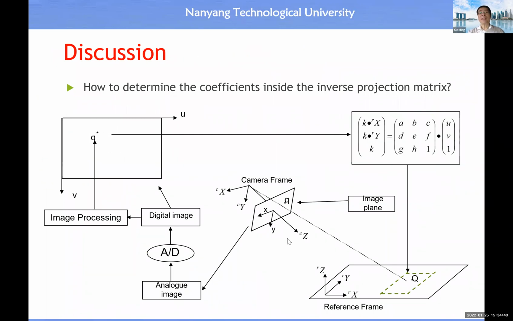Then how to do the calibration? This slide helps you to understand. Basically, let's say you have a 2D geometry like this rectangle placed in front of your camera, basically one XI.